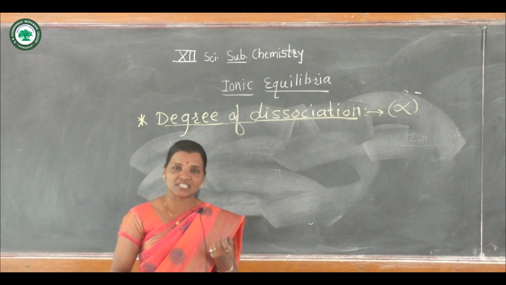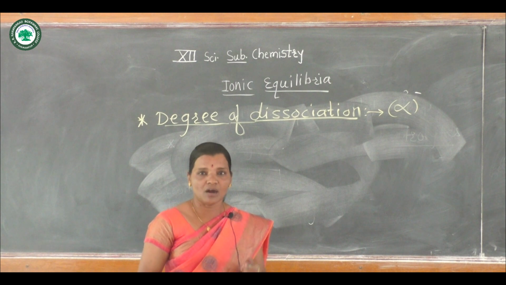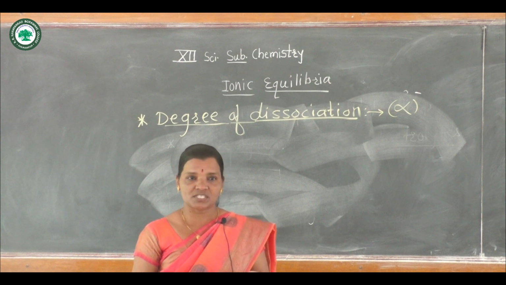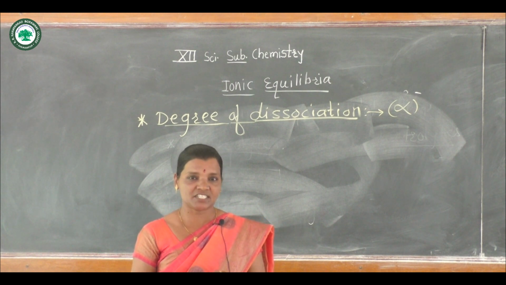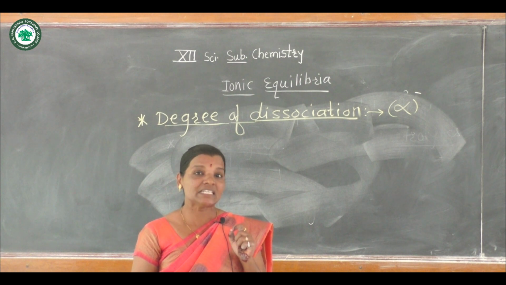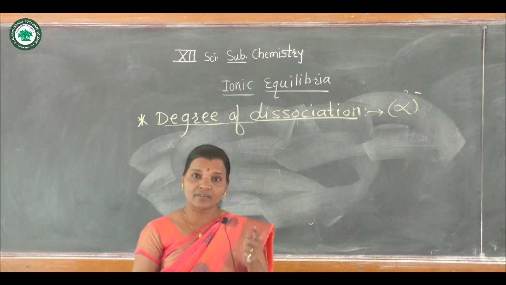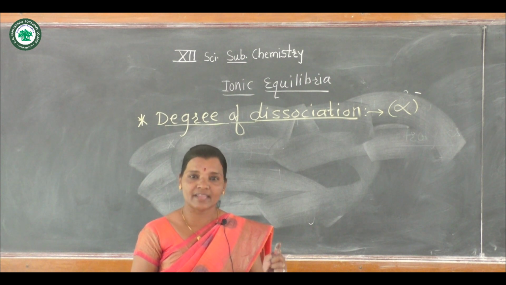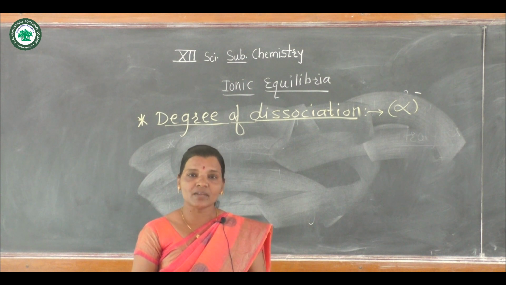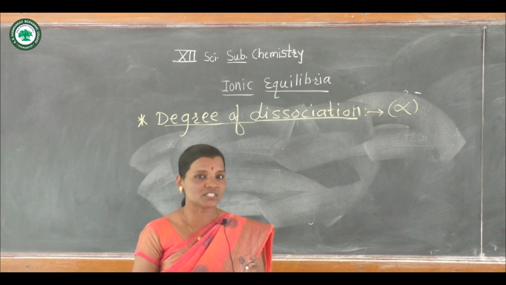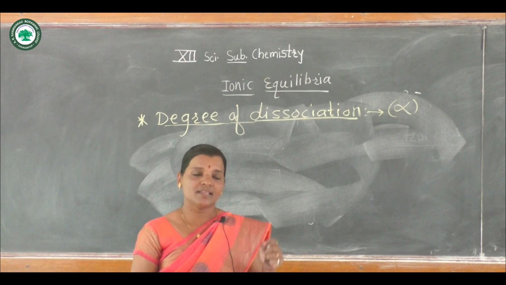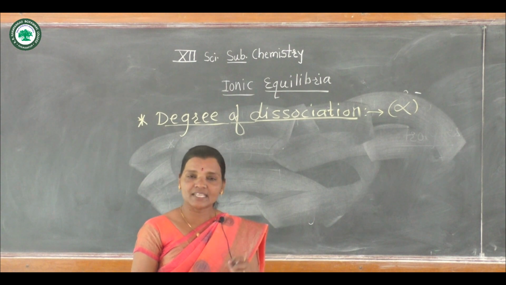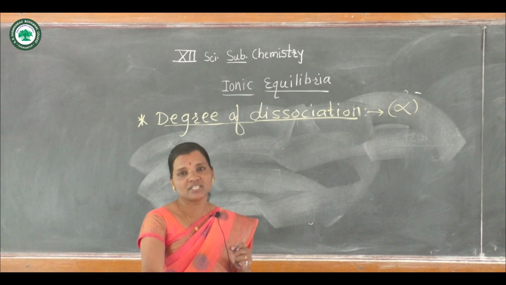Degree of dissociation is the fraction of number of moles that get dissociated when equilibrium is attained. When equilibrium is attained in the given reaction, then whatever fraction of number of moles is soluble in the given solvent, that is called degree of dissociation.